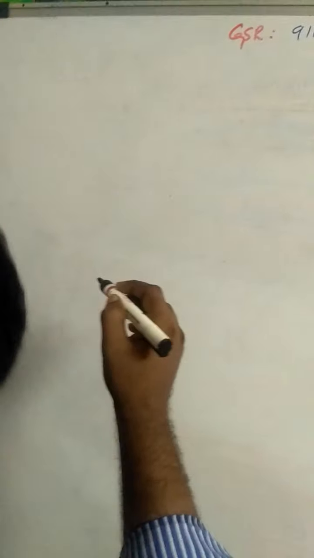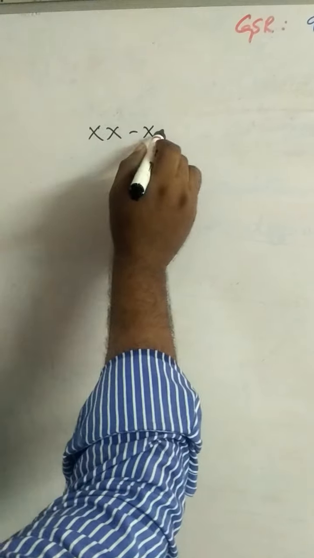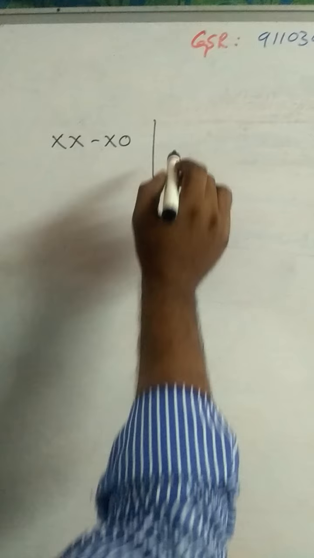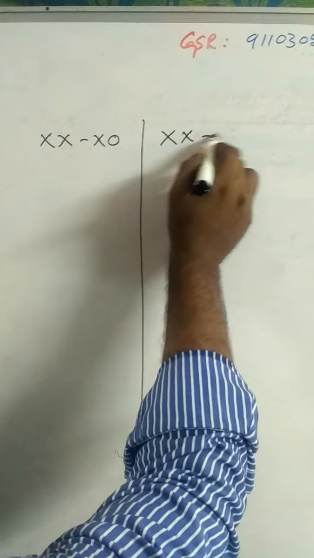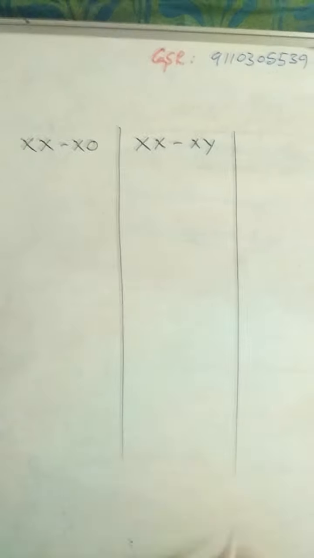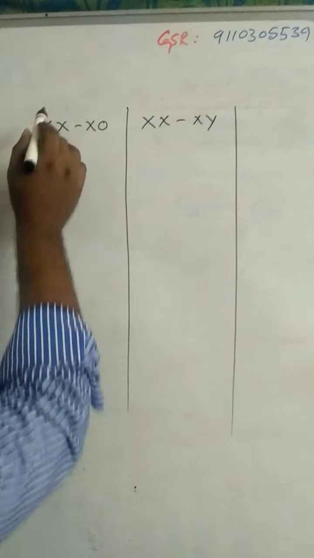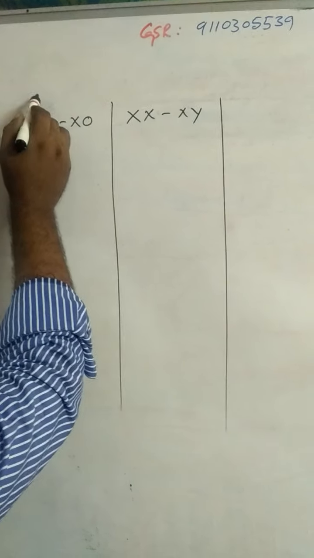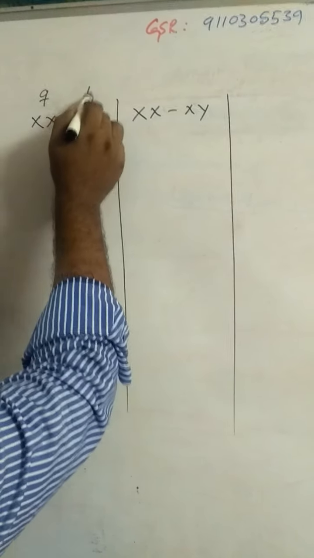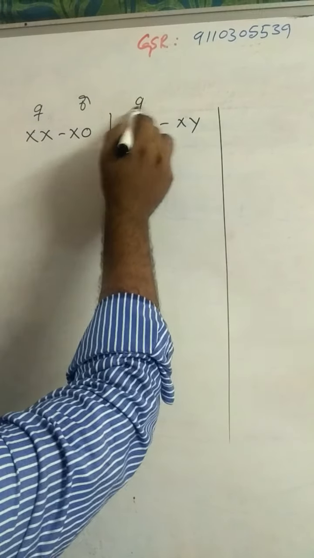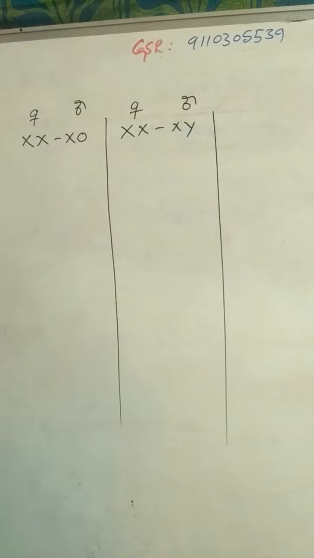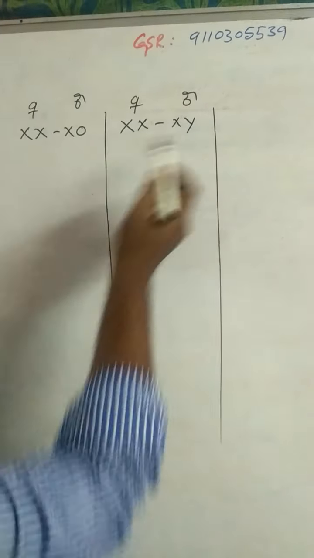Coming to chromosomal sex determination methods, the first one is the XX-X0 method, and the second one is the XX-XY method. In these two, the first is female and the second is male. This is the male heterogametic method.